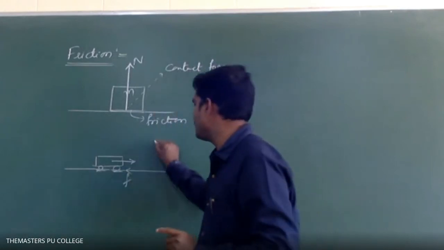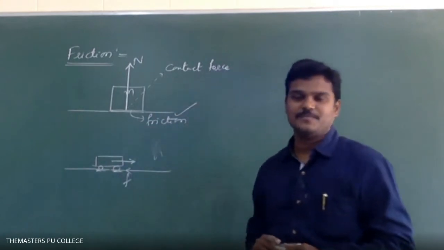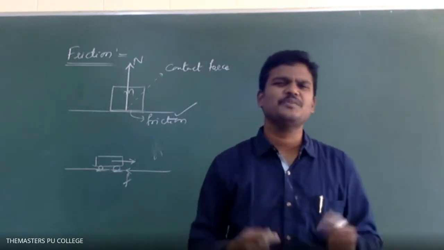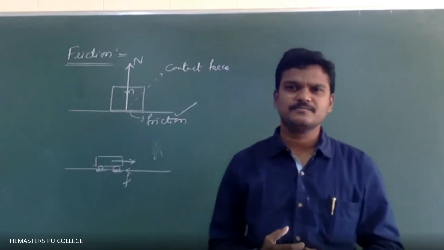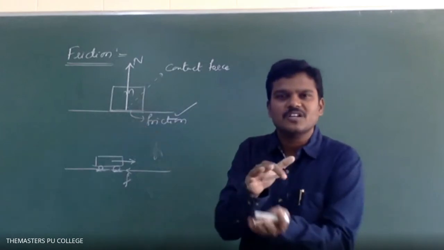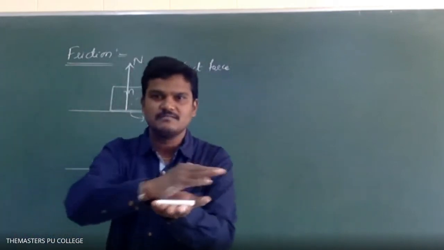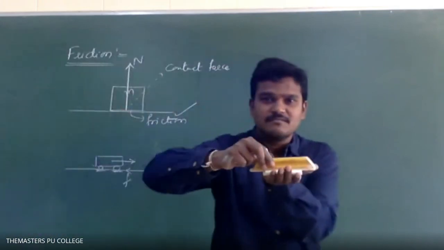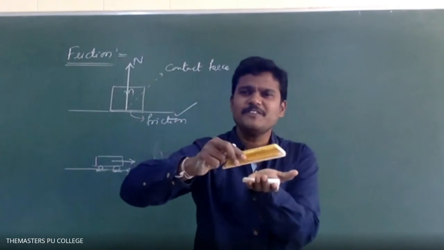And the phenomenon we call friction. And see, there are so many reasons for friction. For suppose, if any two bodies are one over the other, if I place a duster on one more duster, in between them there will be friction.